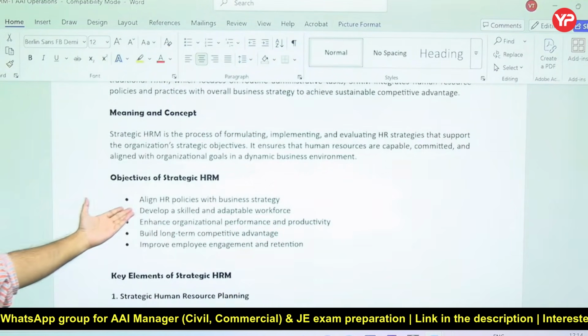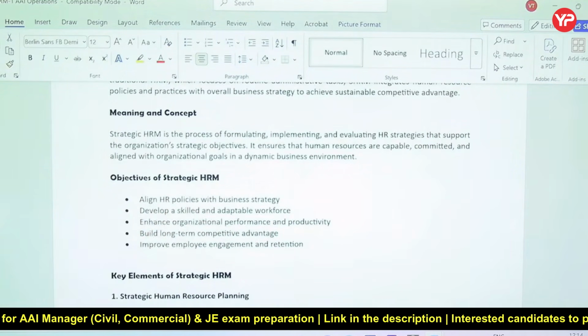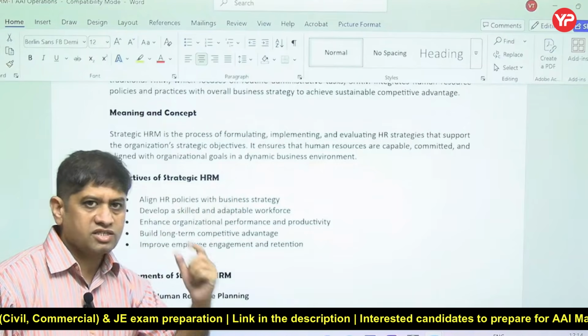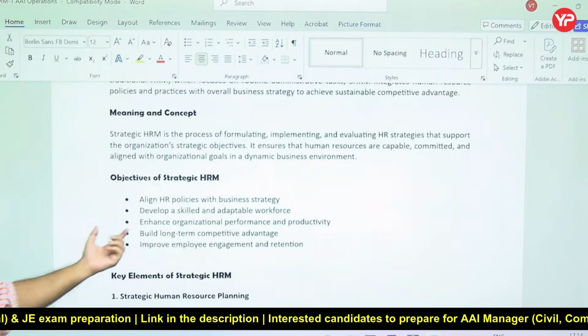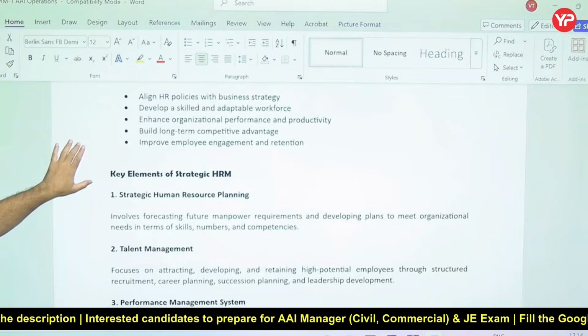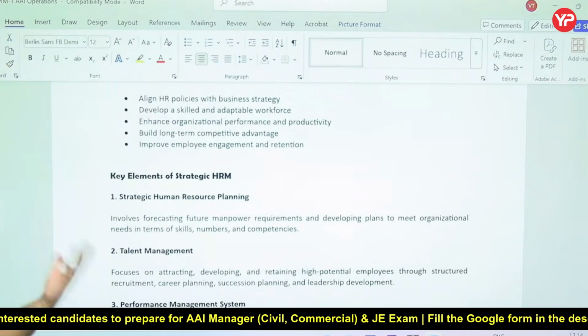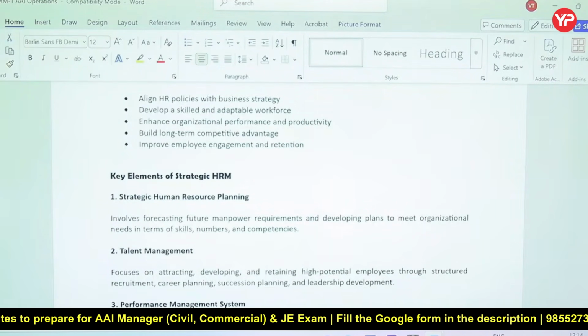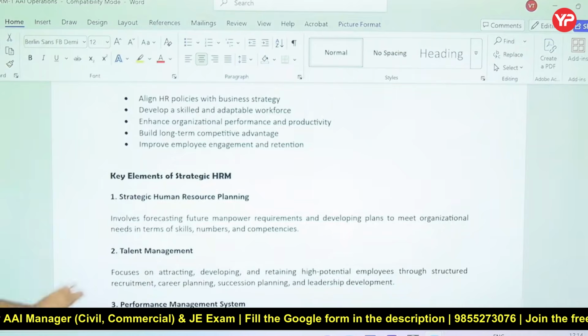The objective is to align HR policies with the business strategies. Business means what the main strategies of the organization are. Develop the skilled workforce, enhance organizational performance and productivity, and get long-term competitive advantage through HR. How shall we get that, and how shall we retain the people, which is very, very important.